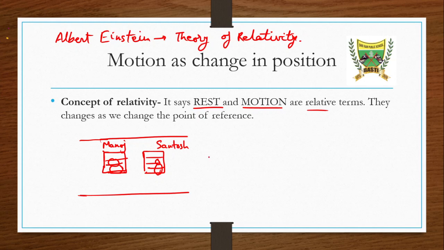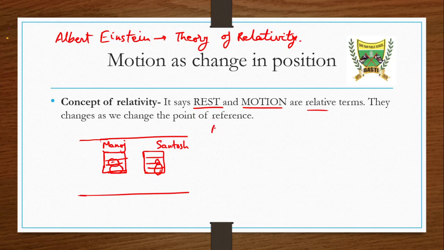Suppose that Manoj and Santosh, both these were friends, and they were traveling in a train. They were moving somewhere. Now, what will they see from inside? Will Santosh move with respect to Manoj, or will Manoj's position change with respect to Santosh?